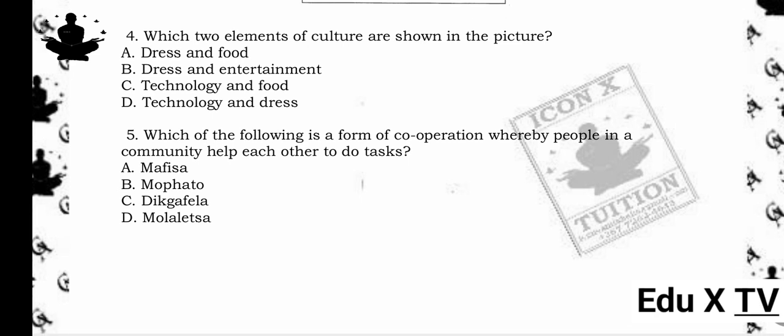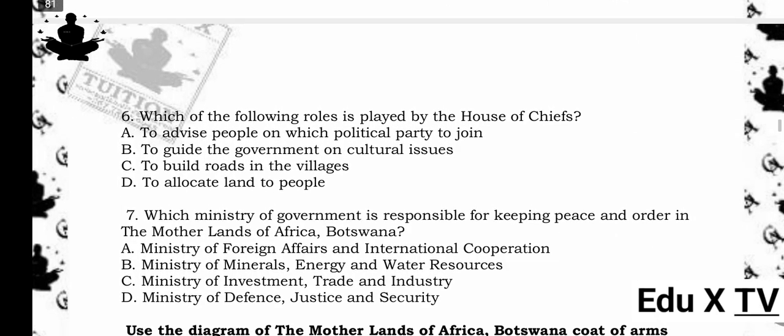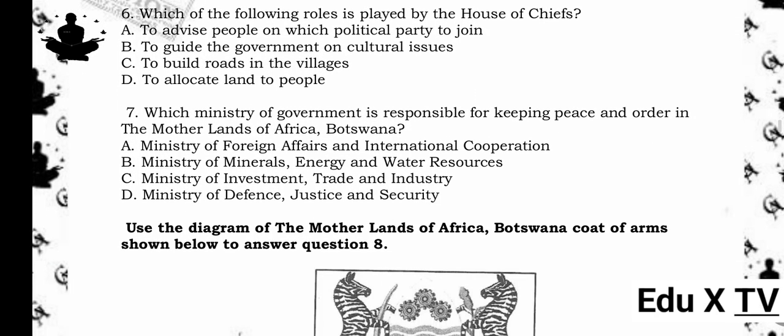5. Which of the following is a form of cooperation whereby people in a community help each other to do tasks? A. Mafisa. B. Mafado. C. Digafela. D. Molalitsa. The answer is D. Molalitsa. Reason being, Molalitsa is a traditional form of cooperation where community members help one another with tasks such as plowing or harvesting.